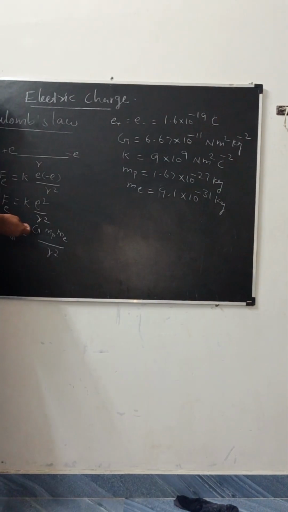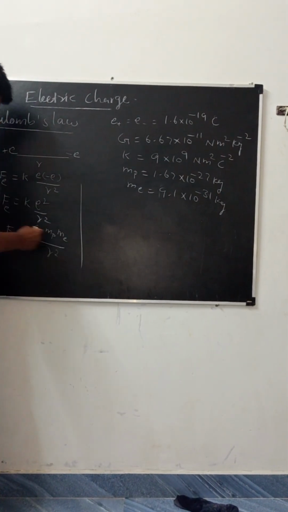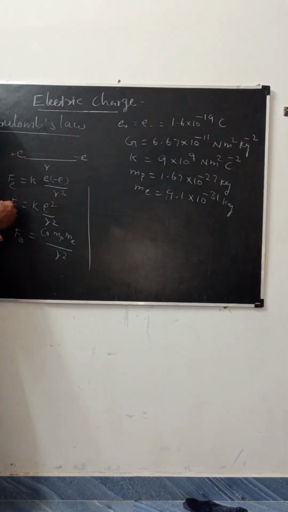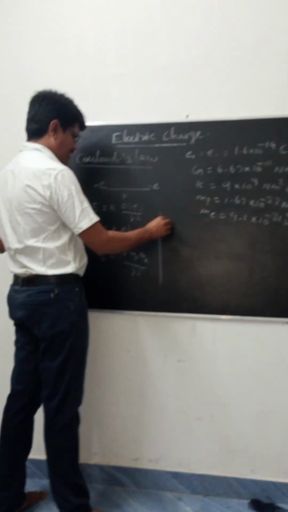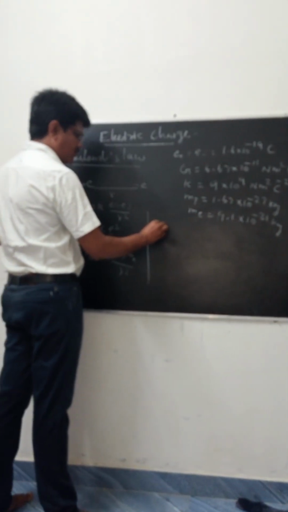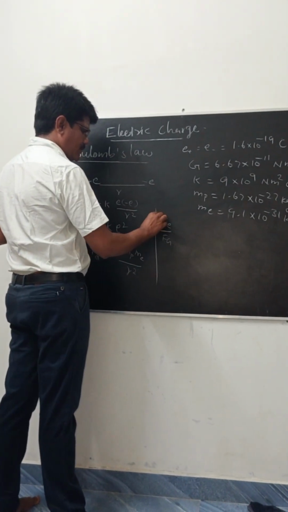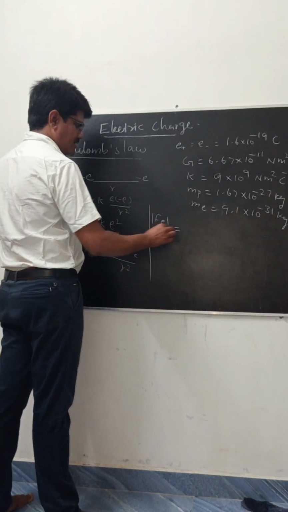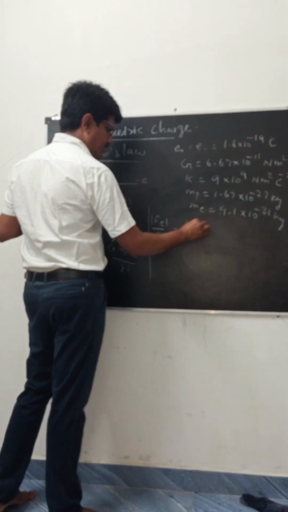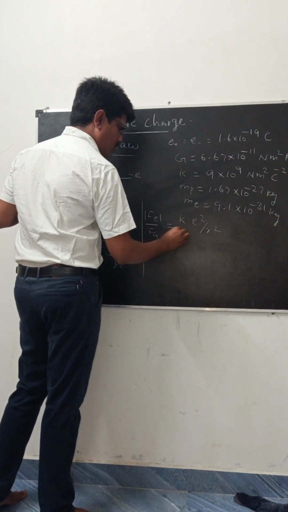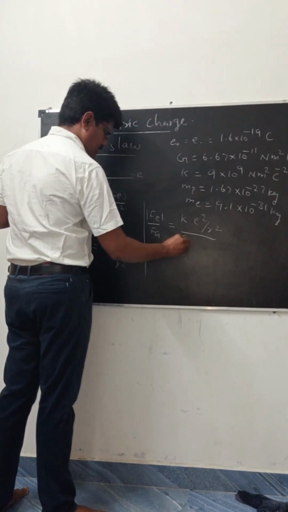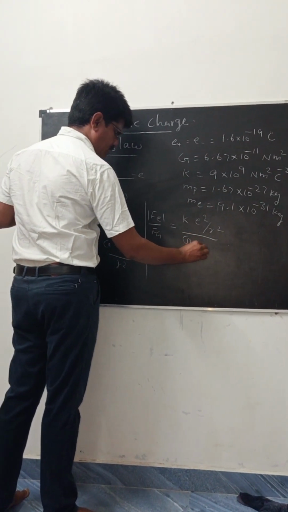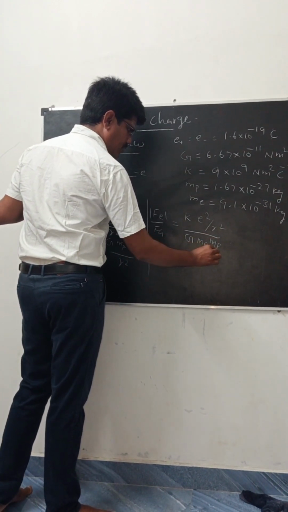These values are substituted, and now we compare these two forces. That means we take the ratio Fe divided by Fg. The magnitude of Fe divided by Fg equals K into e square divided by r square, whole divided by G into Me Mp divided by r square.